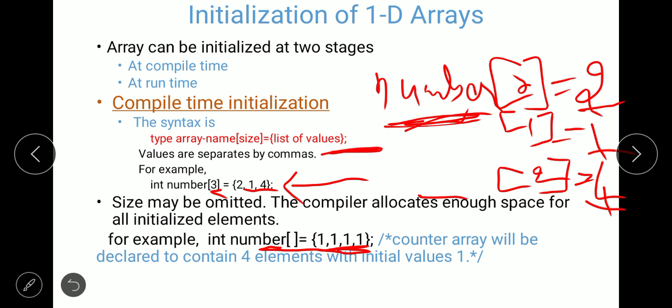The compiler will allocate 4 memory locations for these initialized elements. So number of 0 is initialized with 1, number of 1 is also initialized with 1, number of 2 is also initialized with 1 and number of 3 is also initialized with 1. In this manner, all the elements of the number array will be initialized with 1.